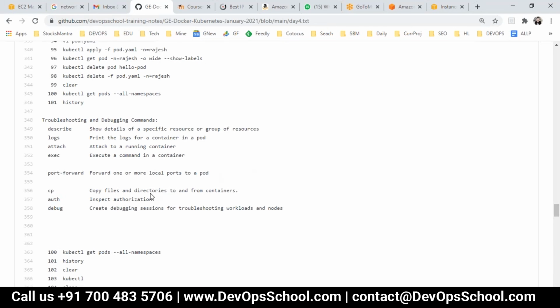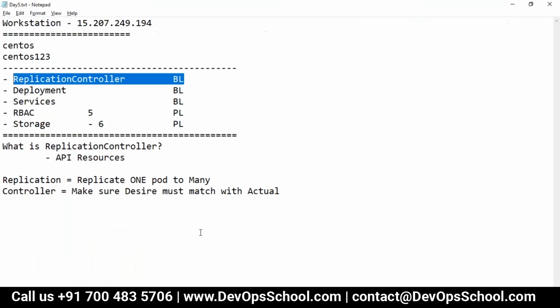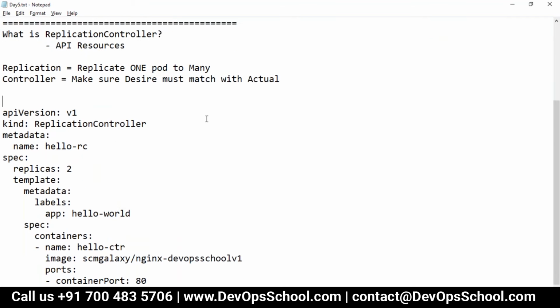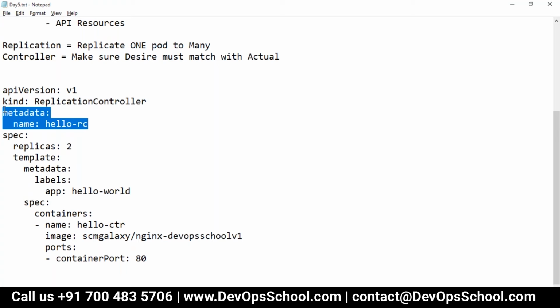I needed a sample program. So look at my screen here. This is the sample program I got. Now look at this here, very easy to understand though. See here, kind is equal to ReplicationController. Which version of API are you using? v1. Name: hello-rc. How many replicas do you want? 2 pods. Replicas 2 means 2 pods.